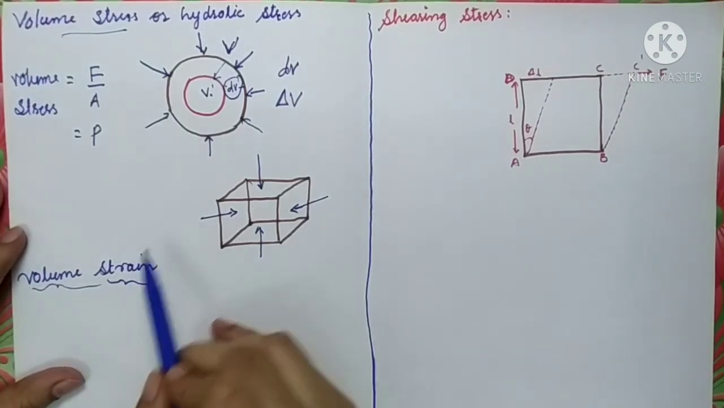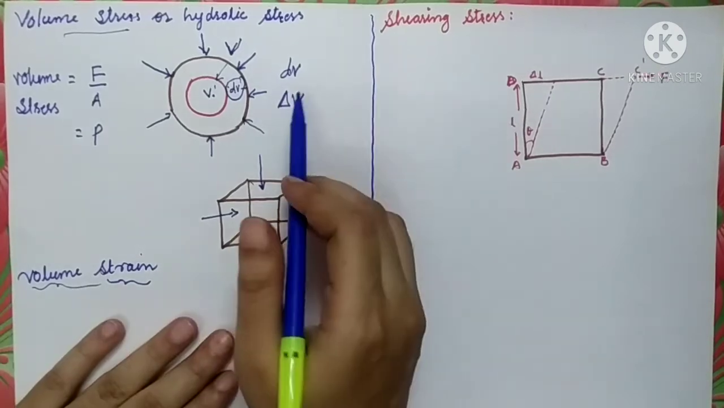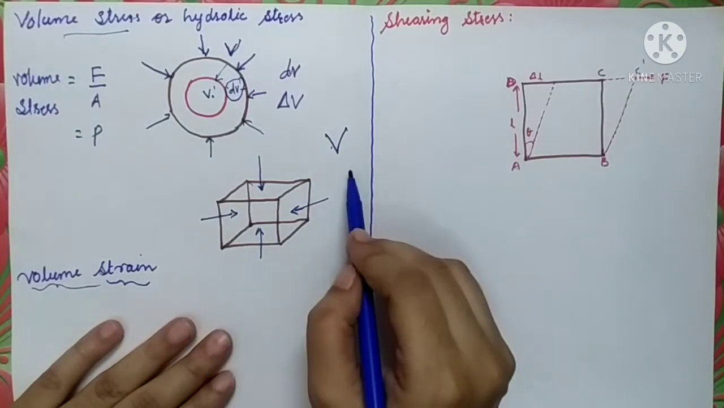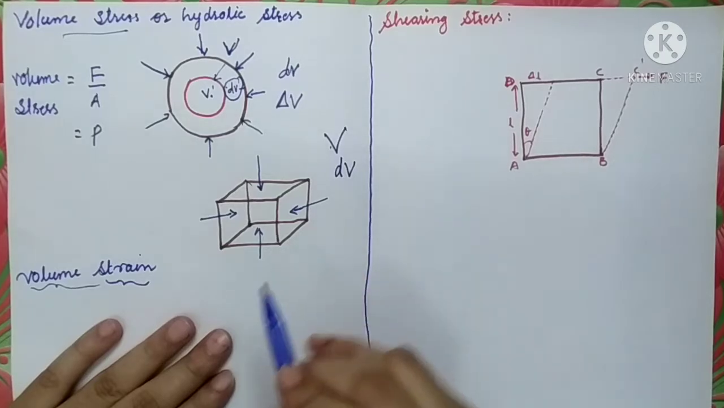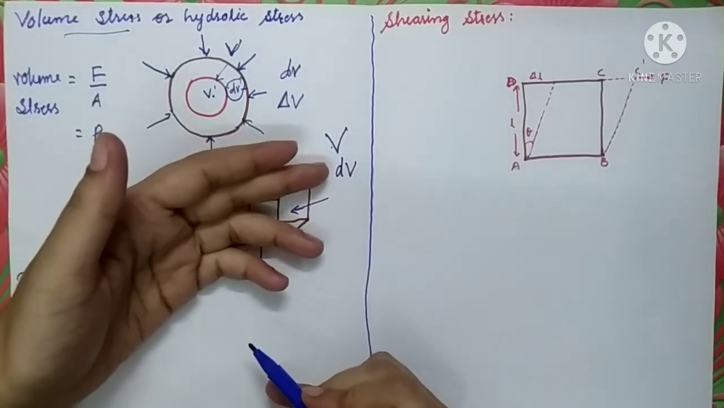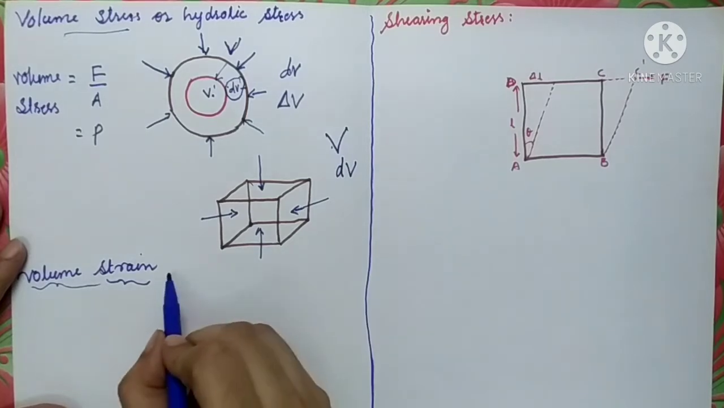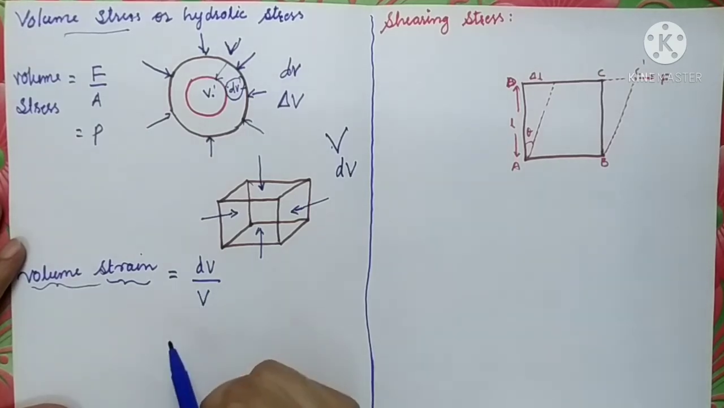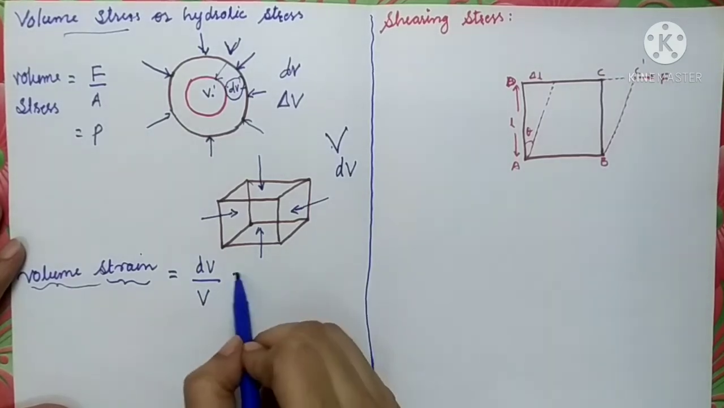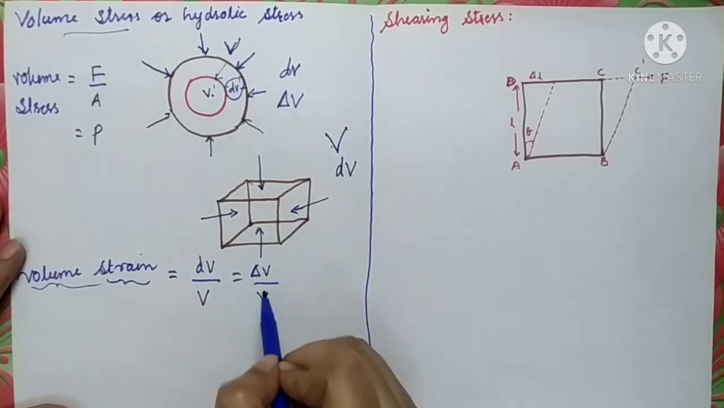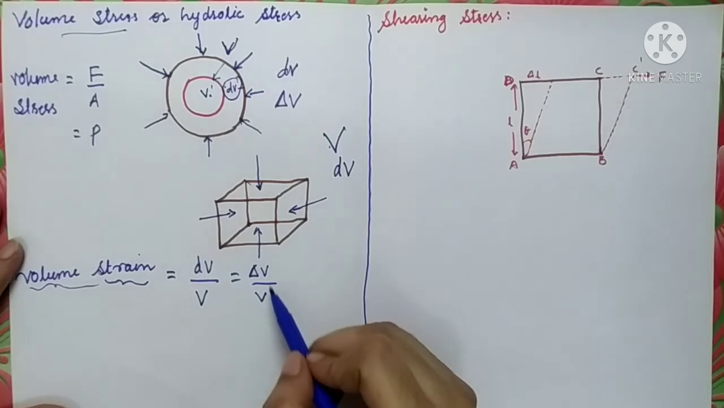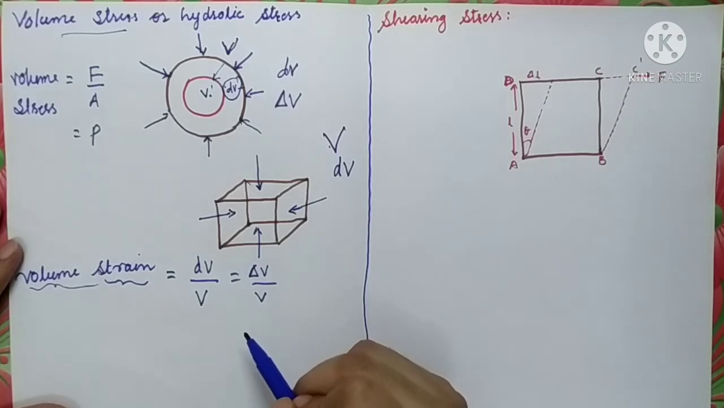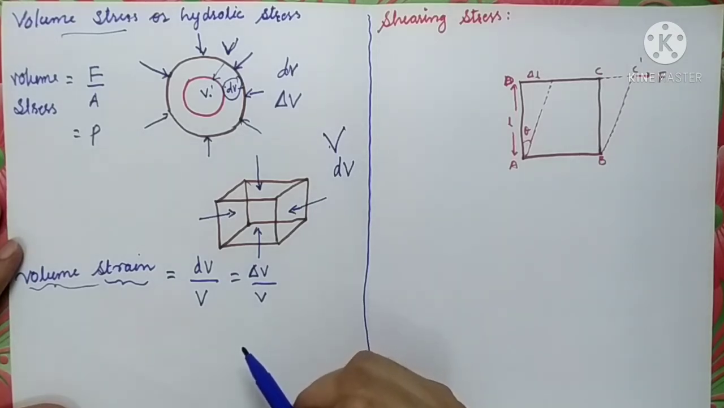What is volume strain? The moment when we have applied the forces, the original volume of the object was V. Its volume changes by the amount dV. Then we will have to compare these two things. So volume strain is nothing but change in volume per unit original volume, dV by V, or you can write it as delta V upon V. As we all know, it is the ratio of two similar quantities, so it will not have any unit or any dimension. So here we have completed the volume stress and volume strain.